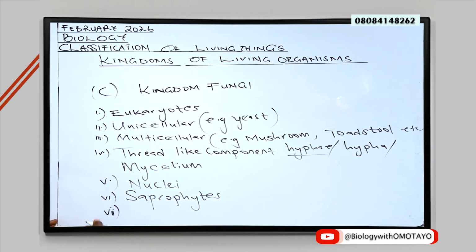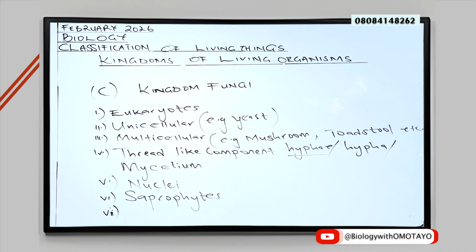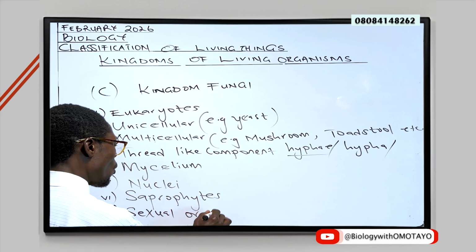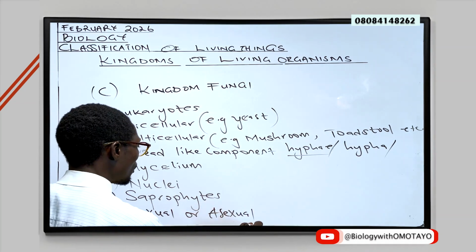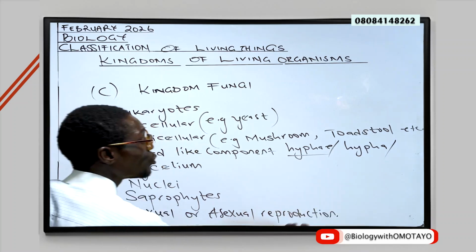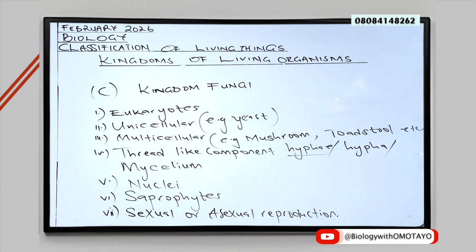Quickly, we'll be looking at the method of reproduction for members of kingdom fungi. Reproduction may be sexual or asexual. Now take notes. They have multicellular groups and unicellular groups, and members of this kingdom have a filamentous body.